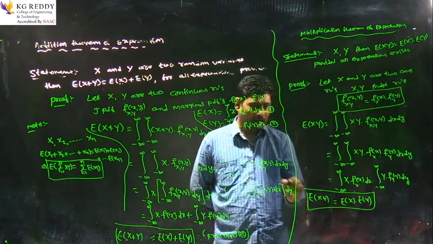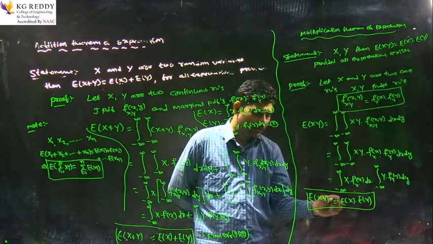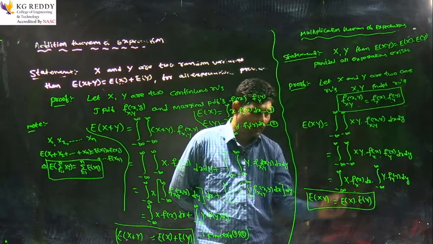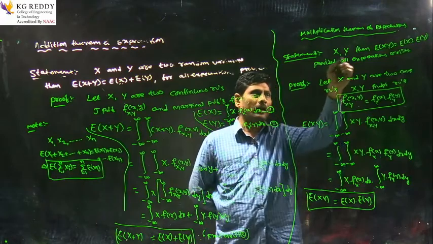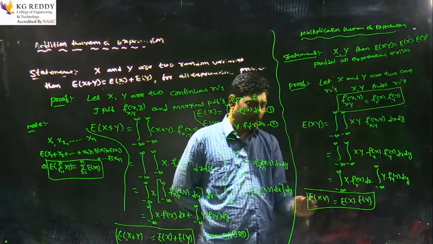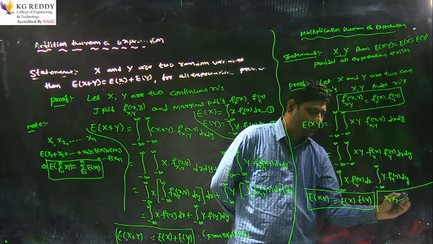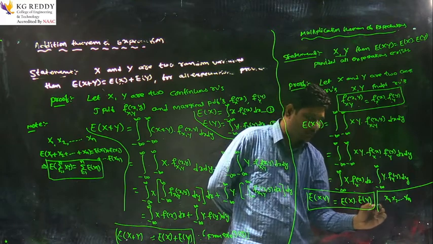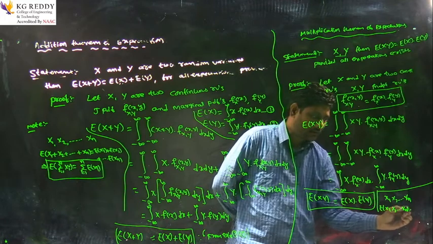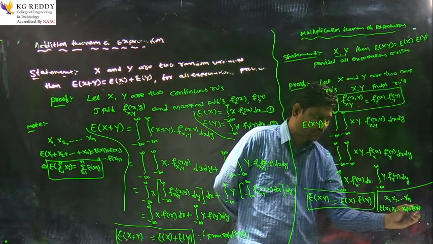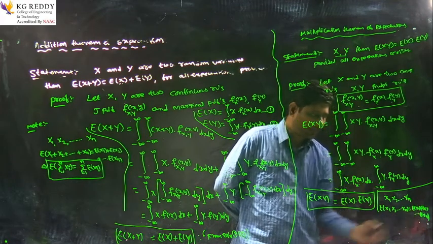That is, the expectation of the product of two random variables is equal to the product of their individual expectations. In this case, I am considering only two random variables. For example, if there are n random variables x1, x2, and so on xn, then the multiplication theorem is given by expectation of x1, x2, and so on xn equals expectation of x1 into expectation of x2 into and so on expectation of xn.